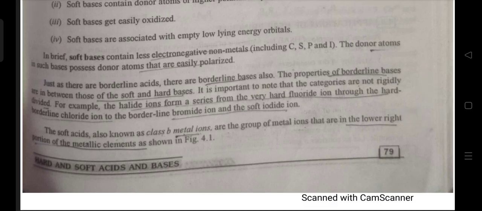Just as there are borderline acids, there are borderline bases also. The properties of borderline bases are in between those of soft and hard bases. So, this is all about hard and soft acids and bases.